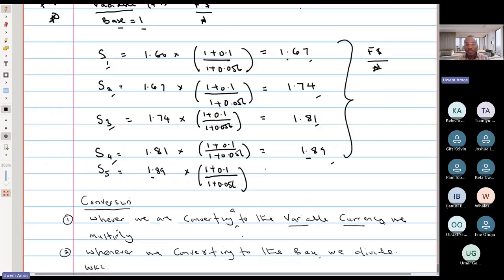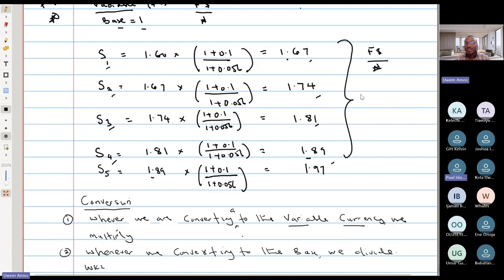So that gives us the exchange rate for the 5th year. That's 1.1 divided by 1.056 multiplied by 1.89. So that's about 1.97.